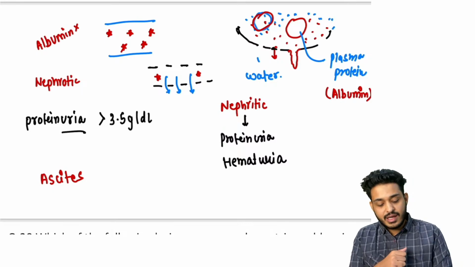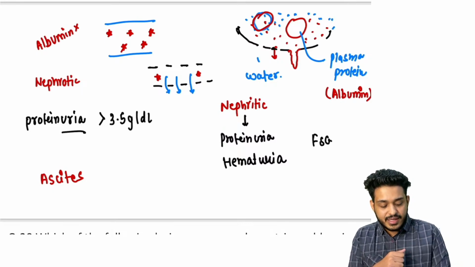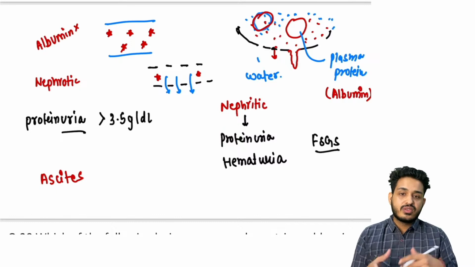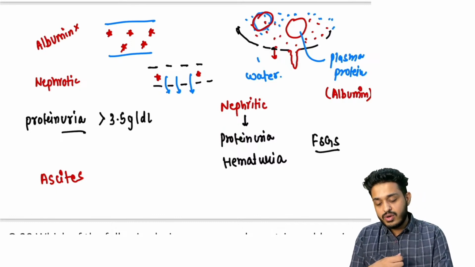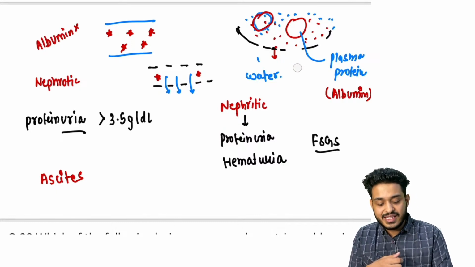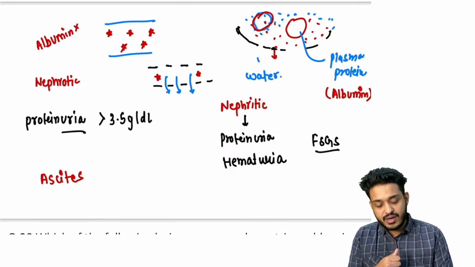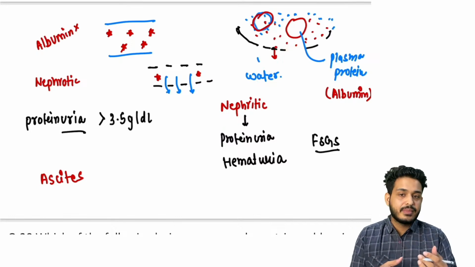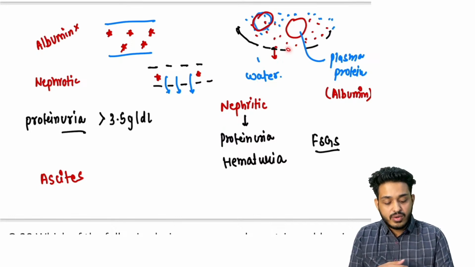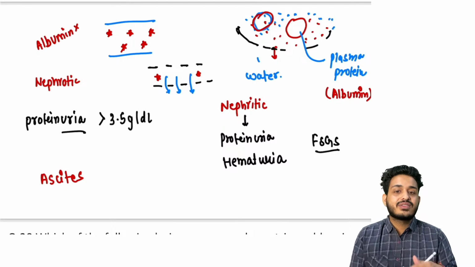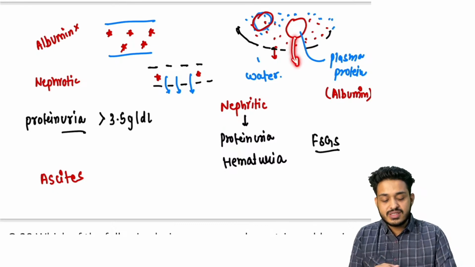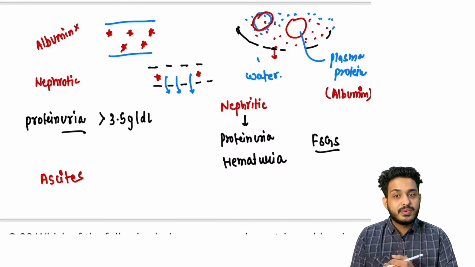But one more thing I have told you, that is focal segmental glomerulosclerosis. Sclerosis means at a particular focus, there will be permanent sclerosis. Focal segmental, there is a segment. Focal segmental glomerulo, this is going to be your glomerulus, and this is going to have some sclerosis. And out of this, this protein is going to go away.